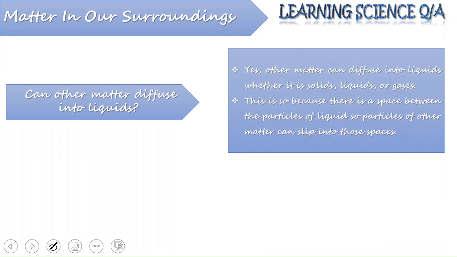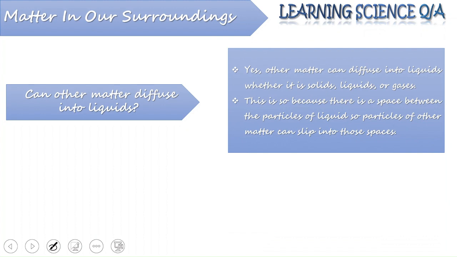Now, are there chances that matter diffuses into liquid? Is it possible that a solid is diffusing into a liquid, or a liquid is diffusing into a liquid, or gases are diffusing into a liquid? We have already seen the example of a solid diffusing into a liquid, right?